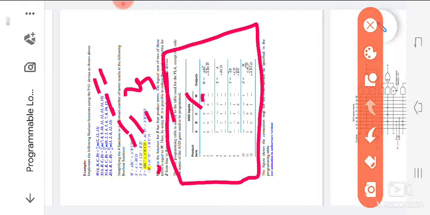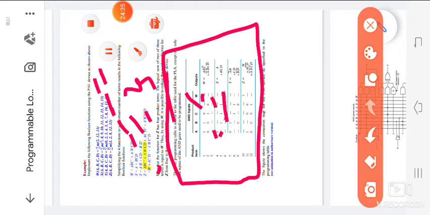Once again, observe: the first X equals A plus BCD. Here A is there, so we assign 1, and the remaining terms all indicate dash. The next term is BCD, so B, C, D are there and we assign 1, 1, 1, with the remaining all underscore. In the same manner we design the PAL circuit diagram.